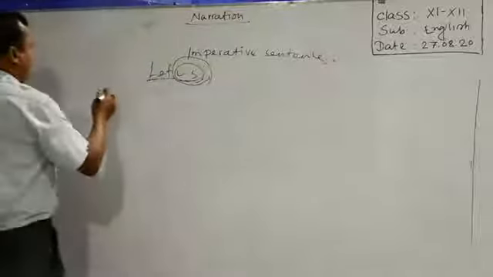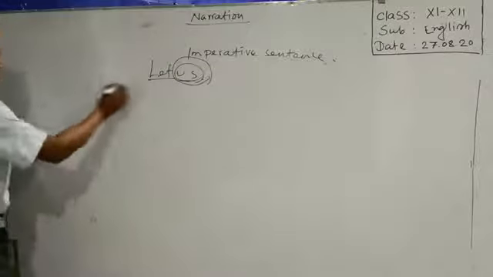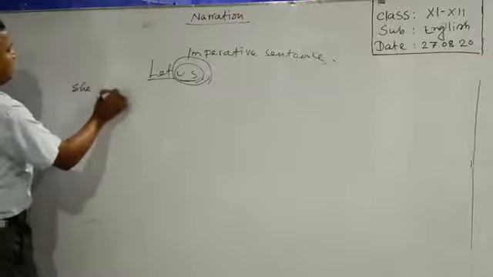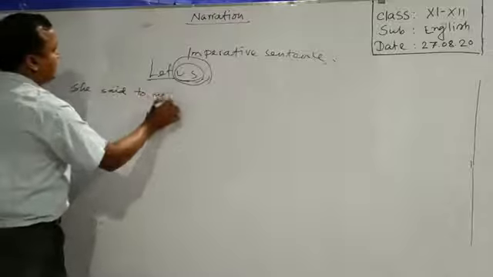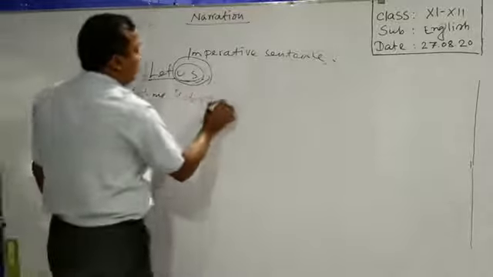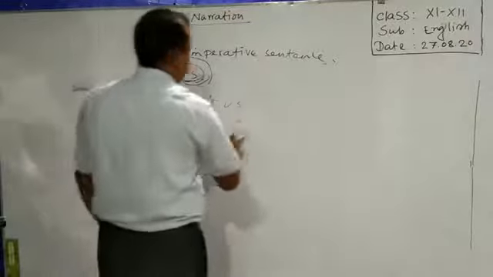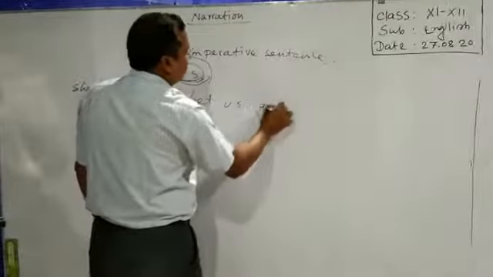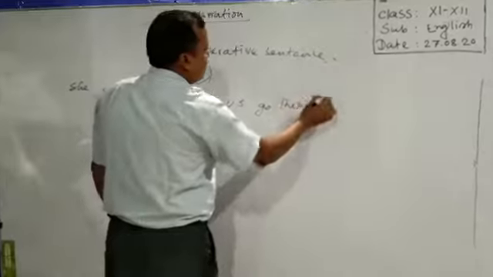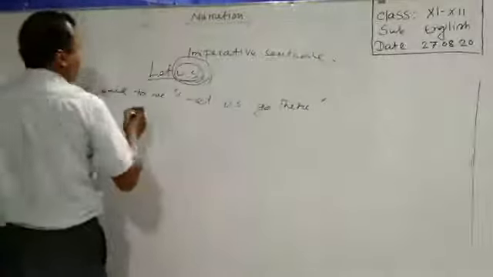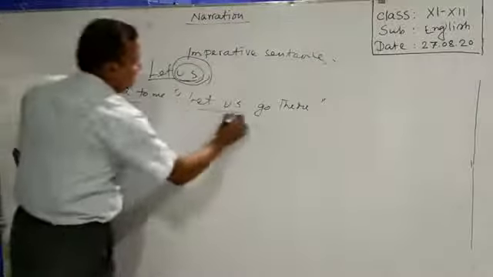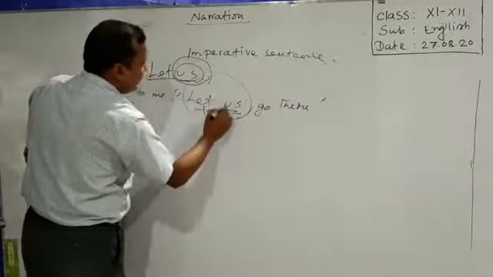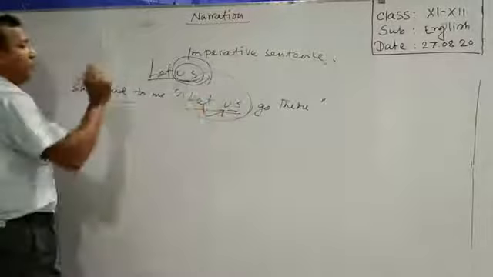Okay, I am showing you. She said to me, let us go there. So at first what you have to do? Let us, this let us, us, after let indicating here proposal.